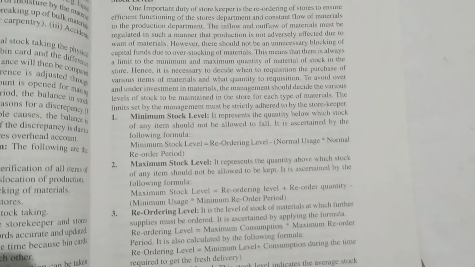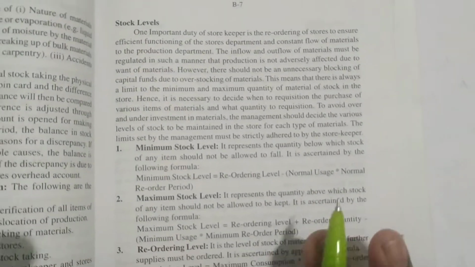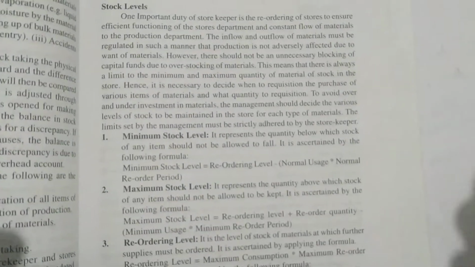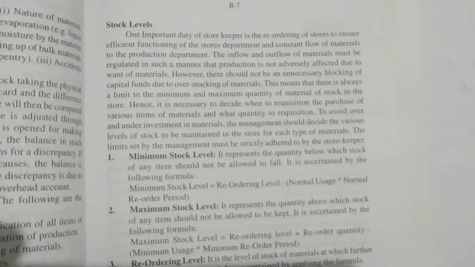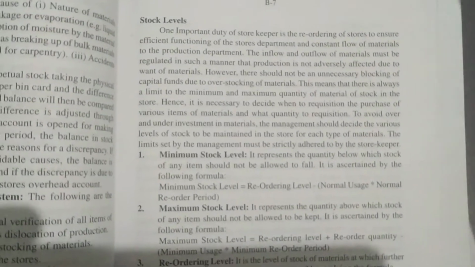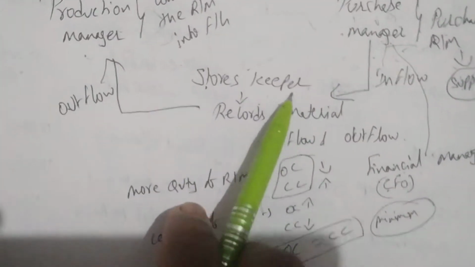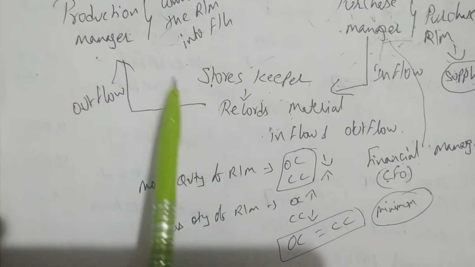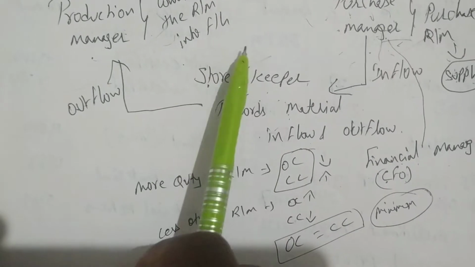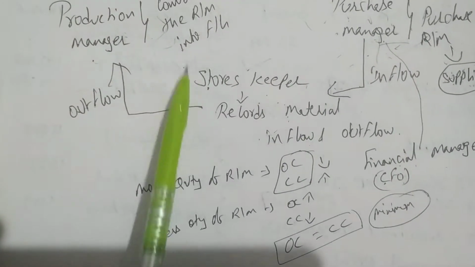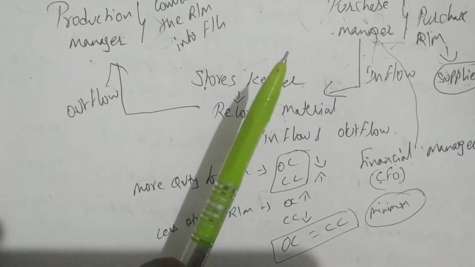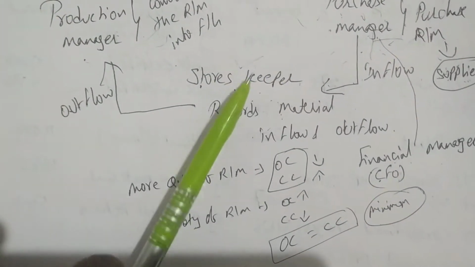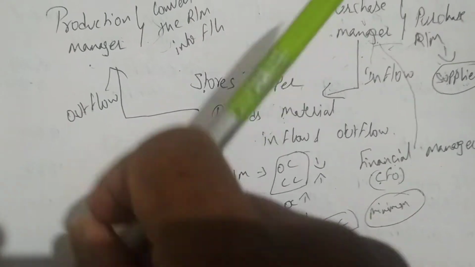This could also be asked for 4 marks. So stock levels means what? We'll understand. So we know one person called stores keeper. The role of that person is to maintain record of the material inflow and outflow. So we have seen stores keeper is a person who will record the materials inflow and outflow. It's his responsibility. He has to keep informing the purchase manager about the materials availability. Okay, the production manager will ask materials from the stores keeper, and the stores keeper has to give information to the purchase manager to purchase material.